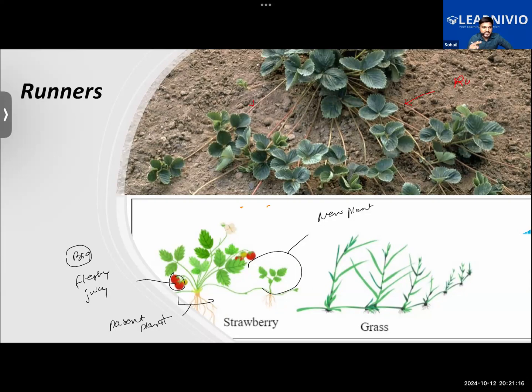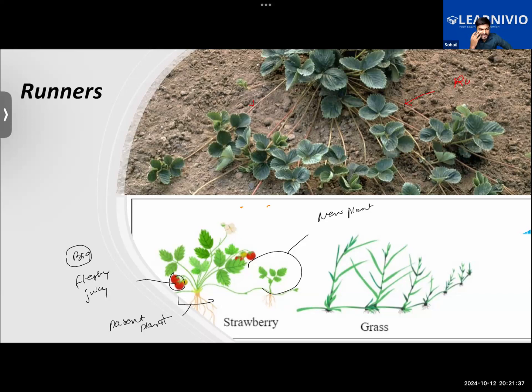So isn't it an advantage? I am saying that the new plant that is growing from it has got the same characteristics from the parent plant.